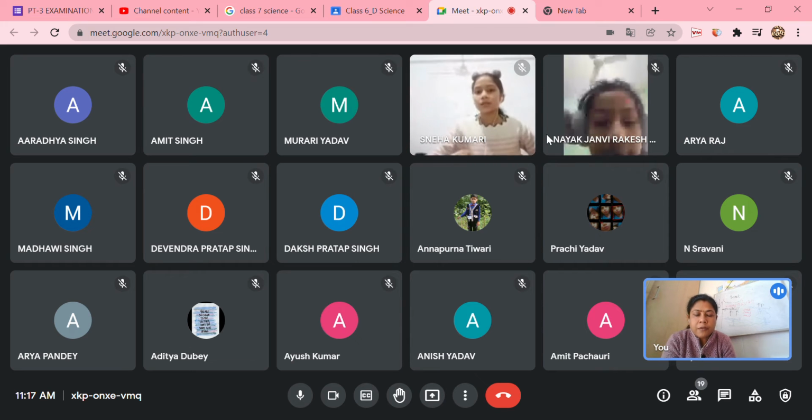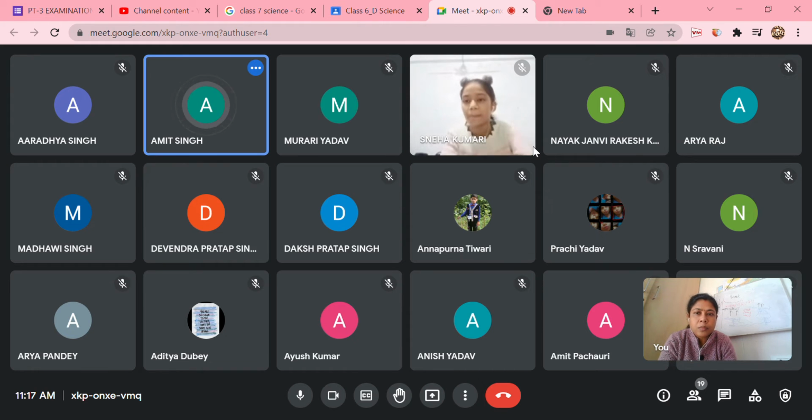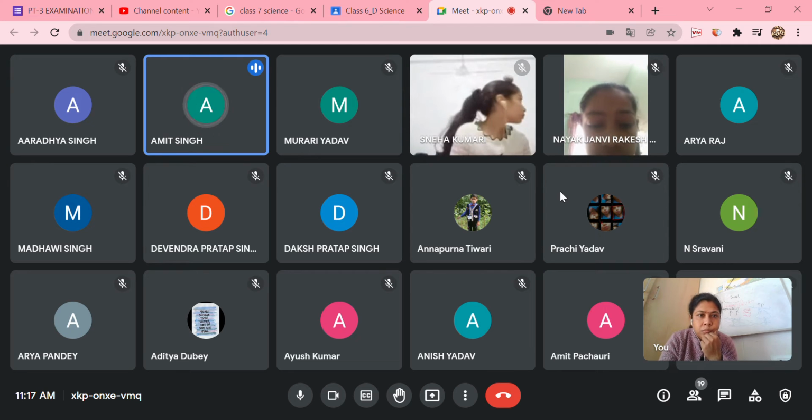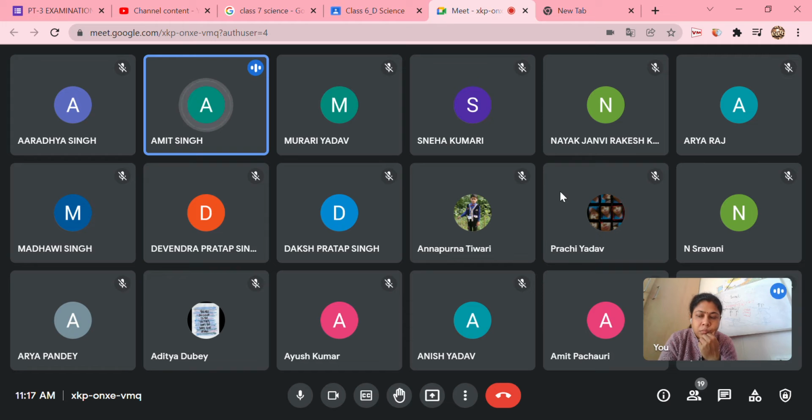Yes, Amit, you can give the answer of the first question. What is the difference between image and shadow? Yes, ma'am. Image is formed by the reflection of light rays by an object. Image has the color of the object. And ma'am, shadow is... one second, ma'am. Shadow,